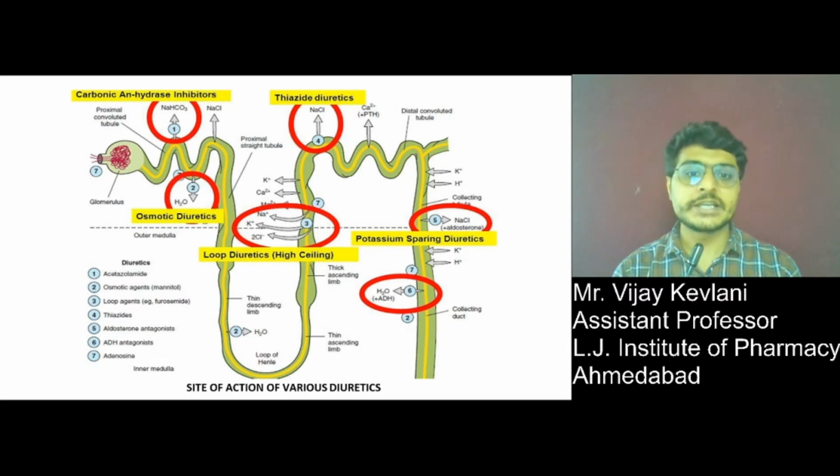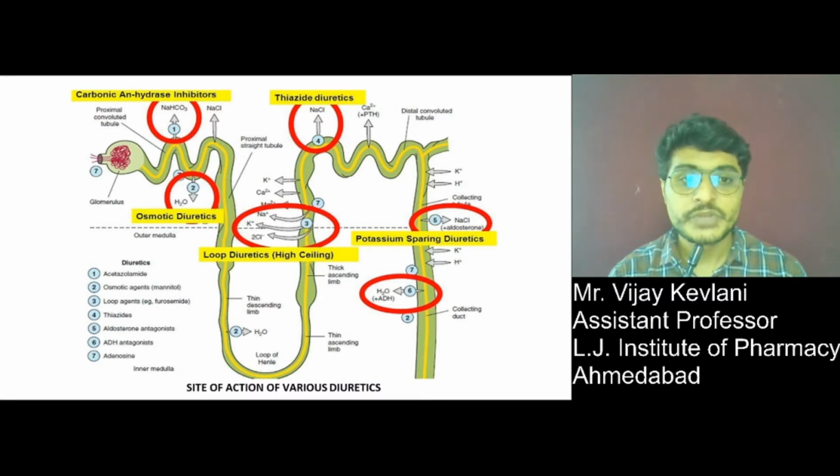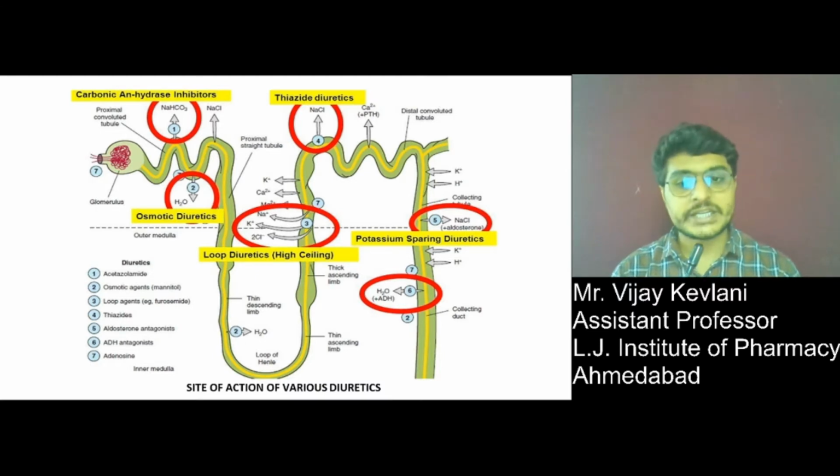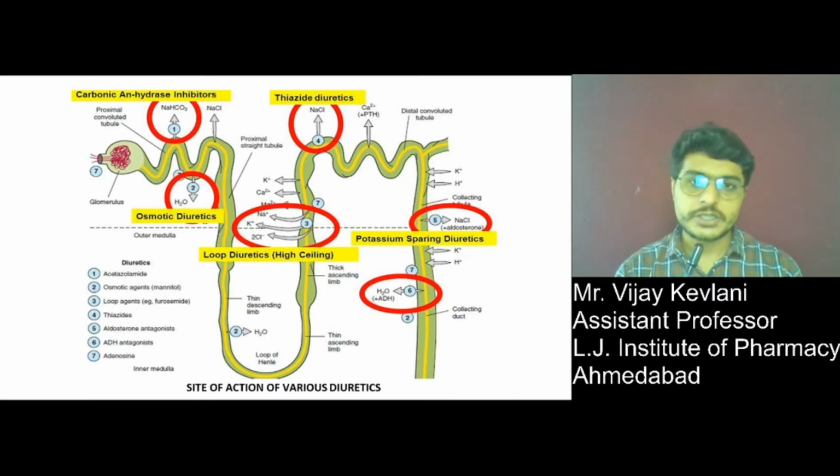Fourth is thiazide diuretics, which act on the distal convoluted tubule. Fifth is aldosterone antagonist, which acts on the collecting ducts. Then number 6 is ADH antagonist, which also acts on the collecting ducts. And lastly adenosine antagonists, which also act on the collecting ducts.